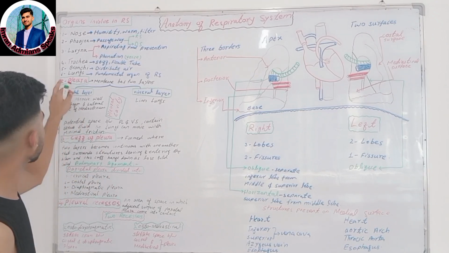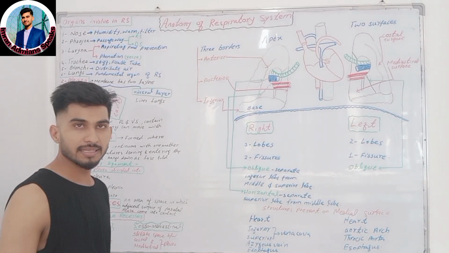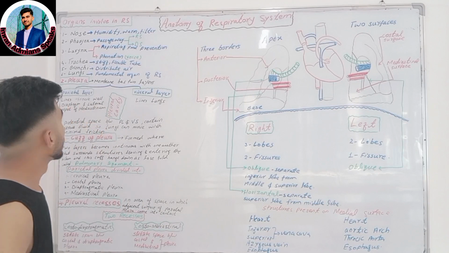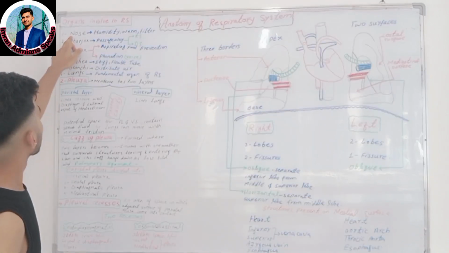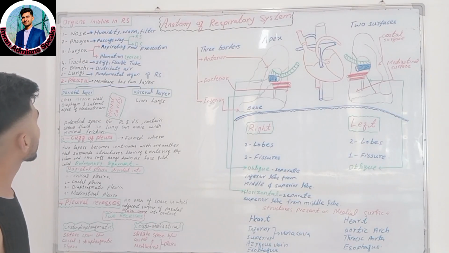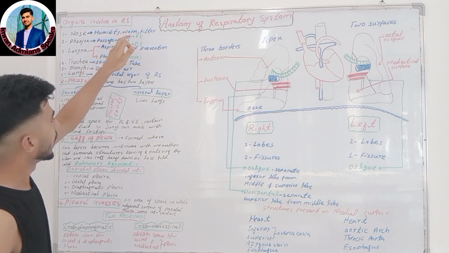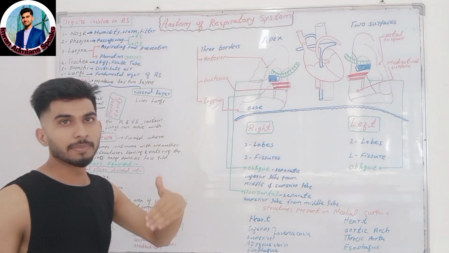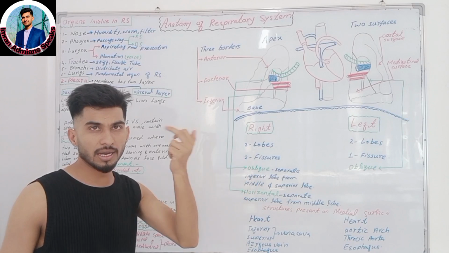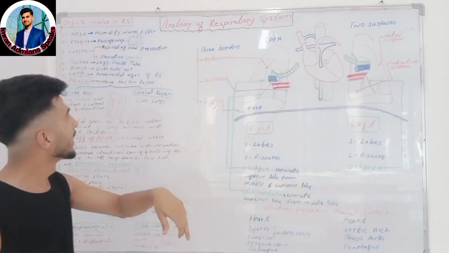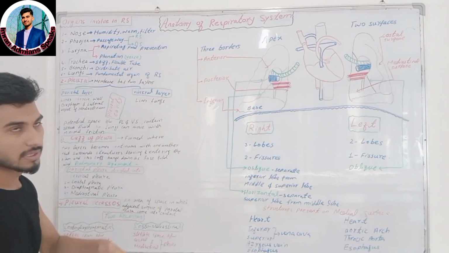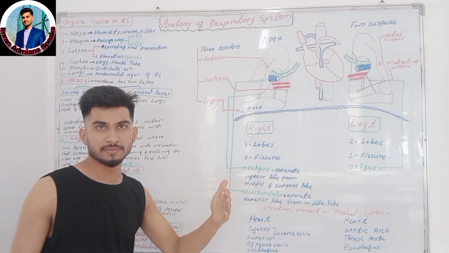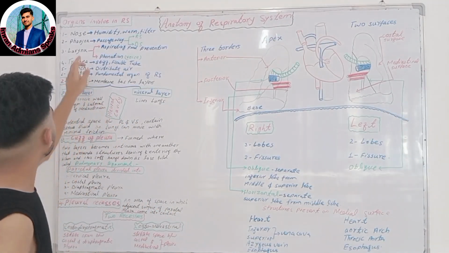Basically there are 6 organs which are involved in the respiratory system. First of all, the nose. The nose plays an important role in humidifying and maintaining the temperature of the air coming into the respiratory system, and filters the dust particles in the air. Okay, and after that the pharynx.